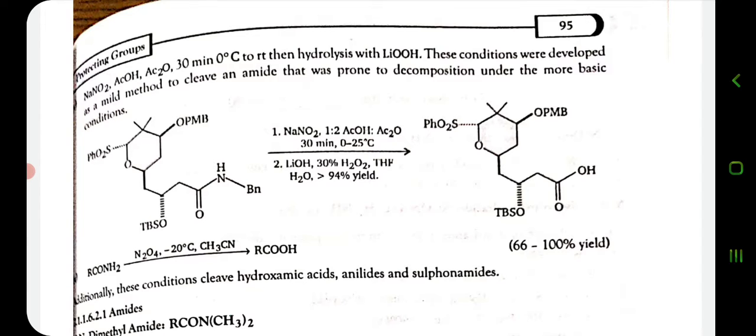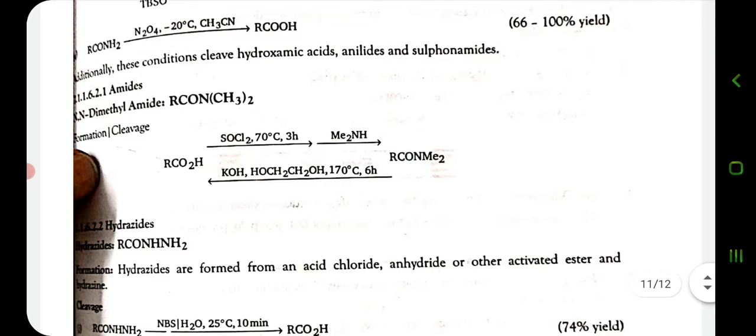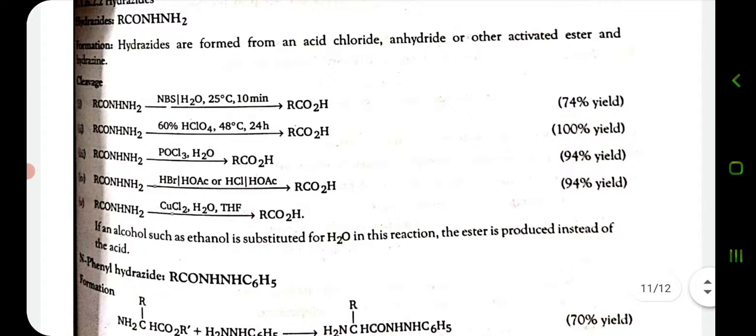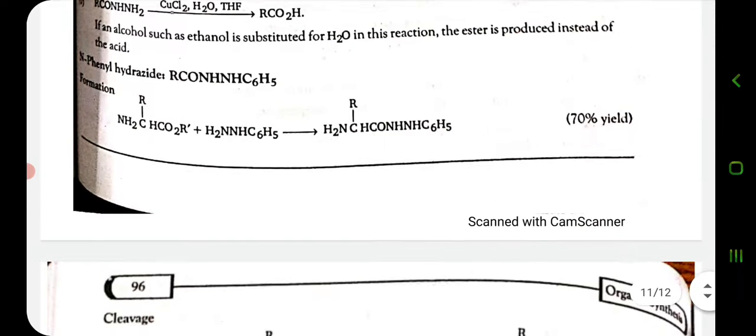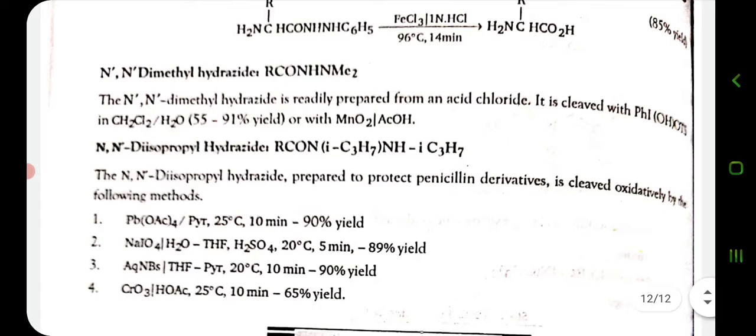Similarly, the carboxylic group can be converted into amides like this, and hydrazides, dimethylamides in different manners, and protection is done for the carboxylic group.